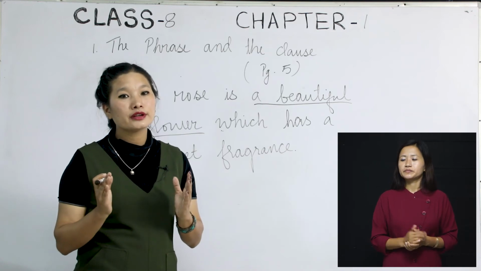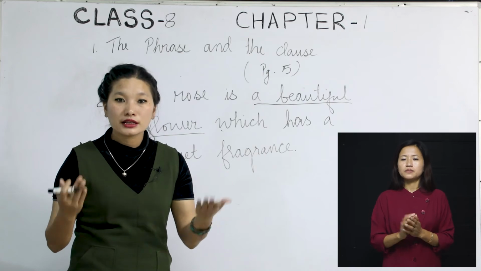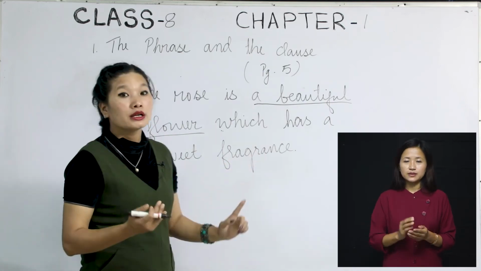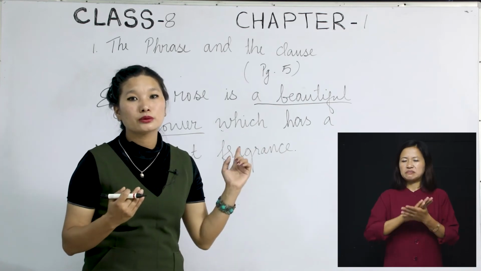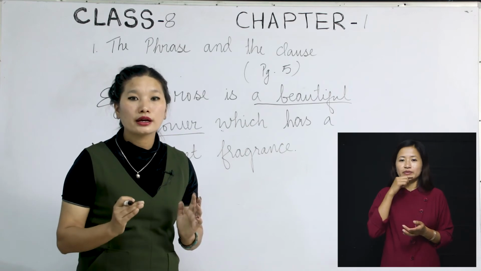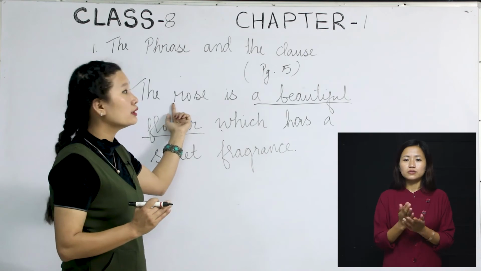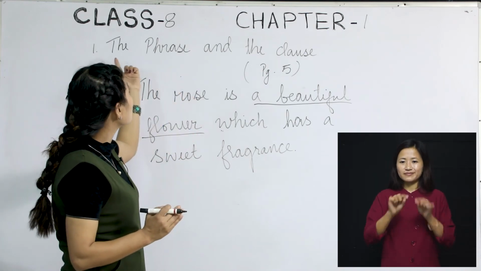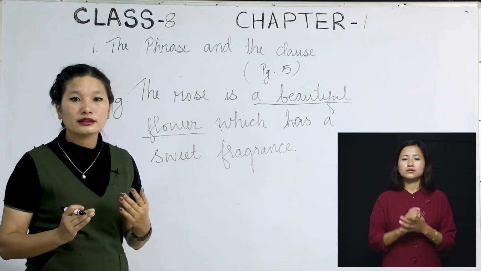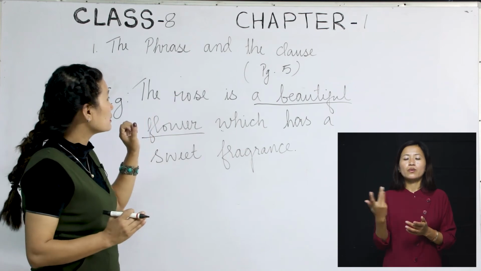They are called a phrase because they are a group of words, but they do not make themselves clear to us, okay? Which has a sweet fragrance is not complete unless you bring the words the rose is a beautiful flower, okay? That is the reason why the first thing that we need to know here is the sentence, though our chapter only says the phrase and the clause. Phrases and clauses can never be clear unless you know what is a sentence, okay?